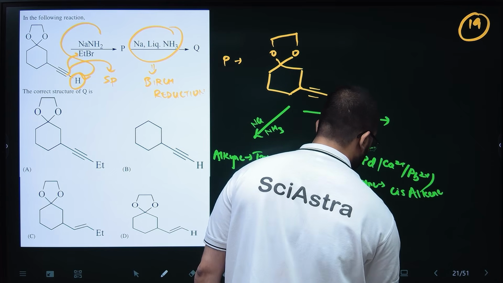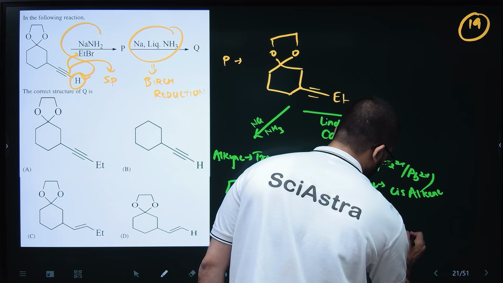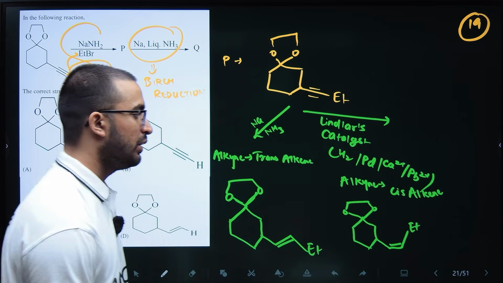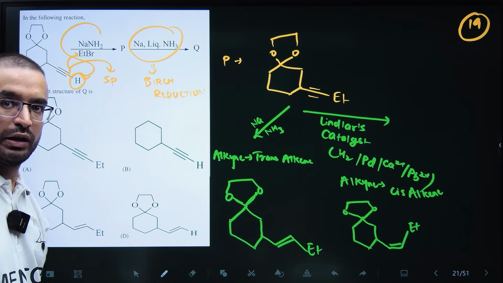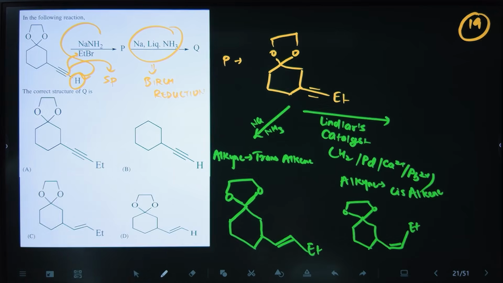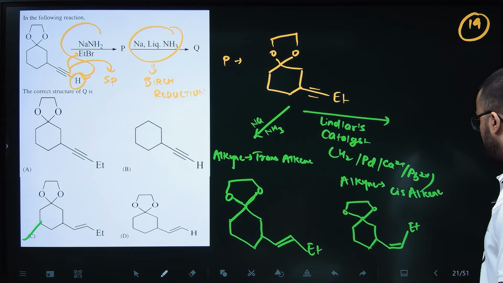So your 1, 2, 3, Et. So this could have been the answer in Lindlar's catalyst. This is the answer in your Birch reduction. So C is your answer. Okay, so this concept you need to revise.